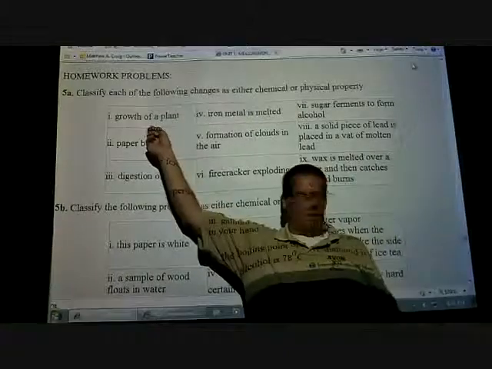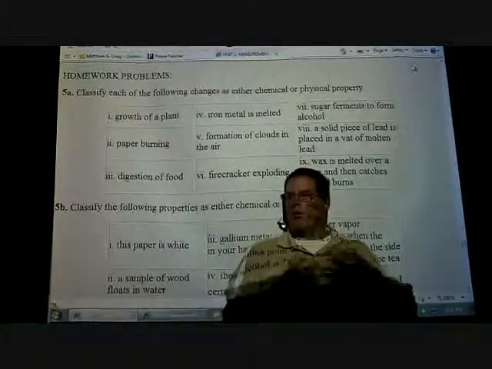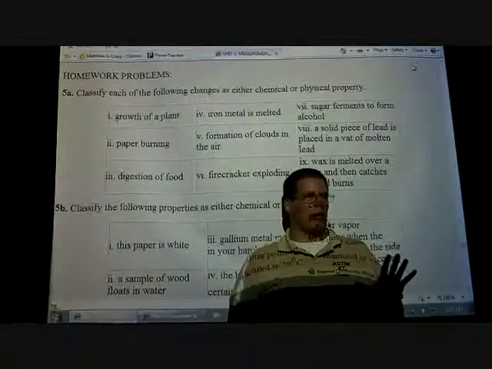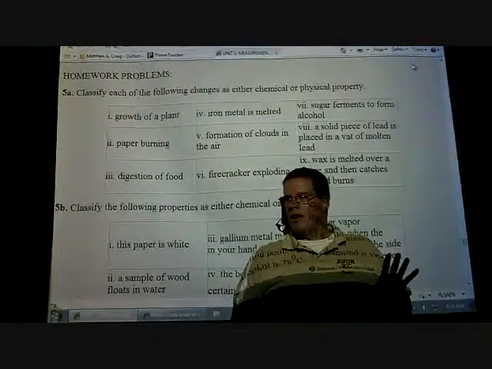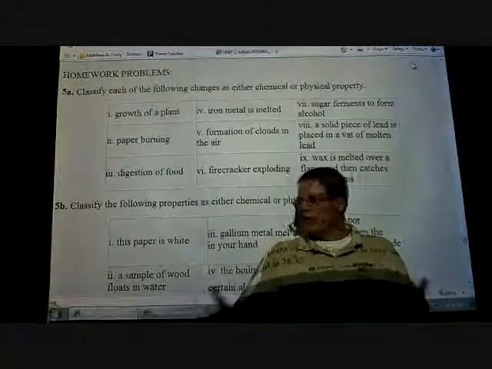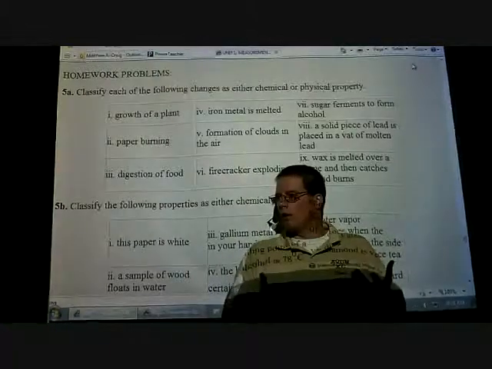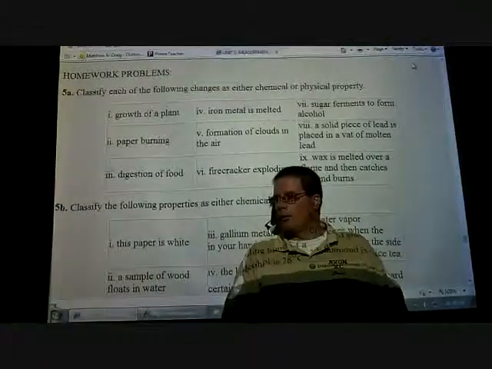But the growth of a plant, what's happening? It's actually growing. How's it growing? It's pretty complex, we're not going to get into that. Photosynthesis is a big contributor. Very good. Pulling nitrogen and carbon out of the air helps that plant to grow. Also, the dirt really helps it to grow.